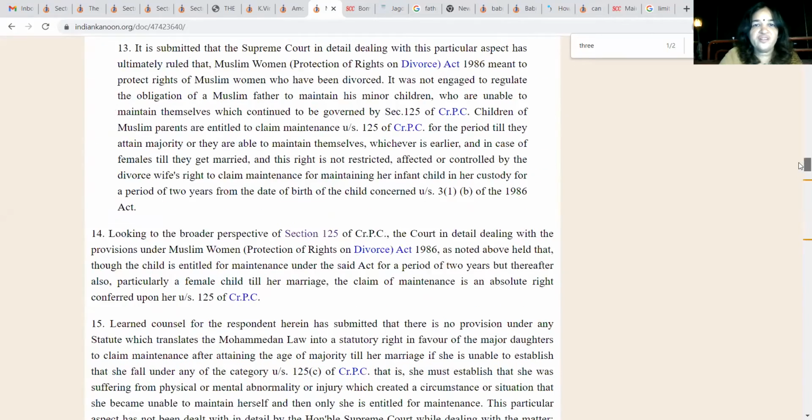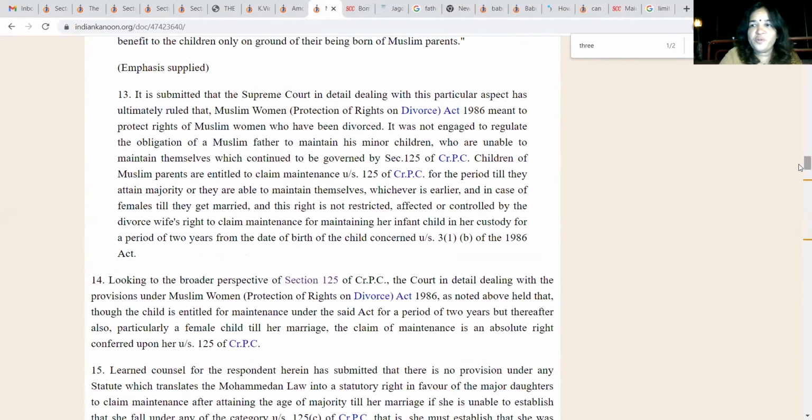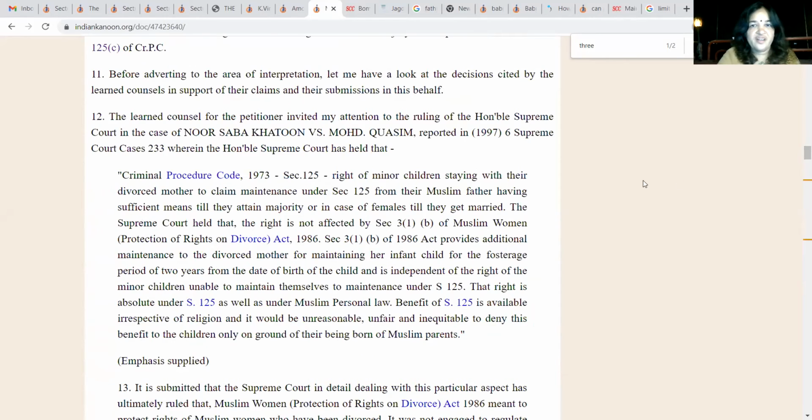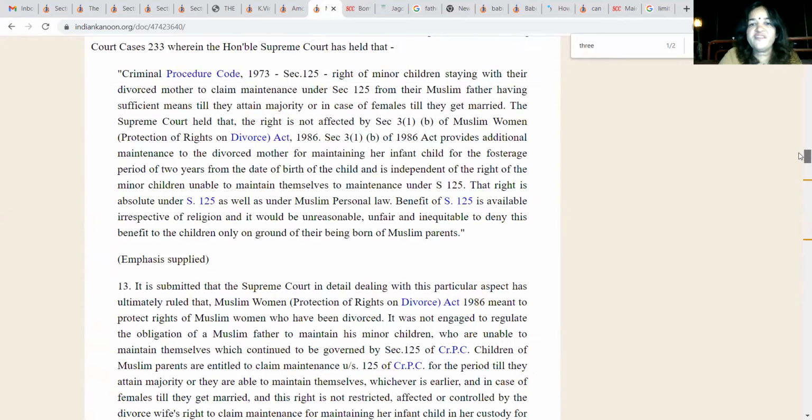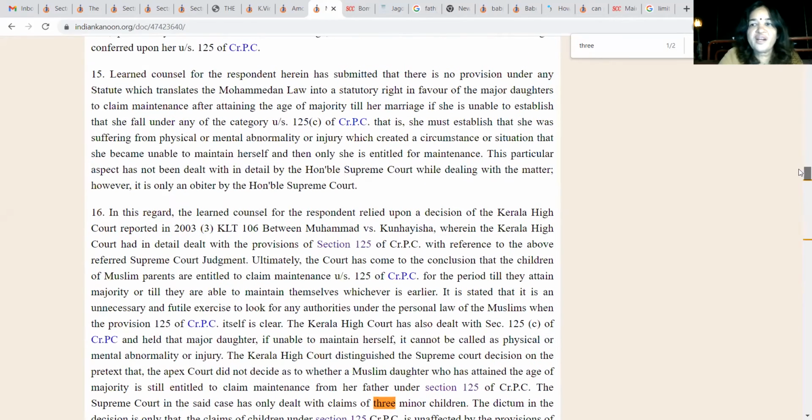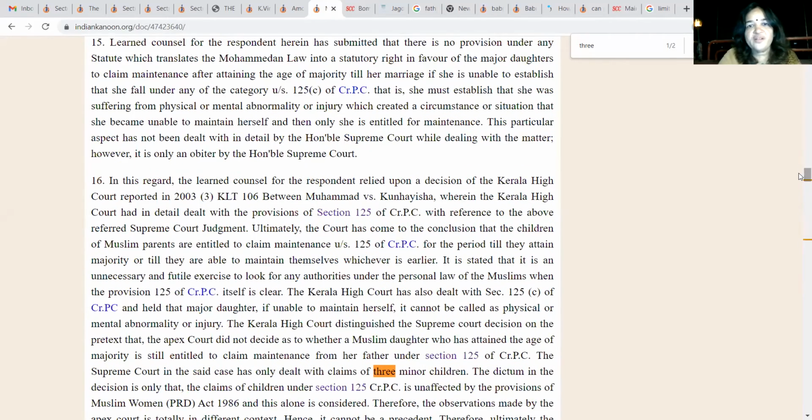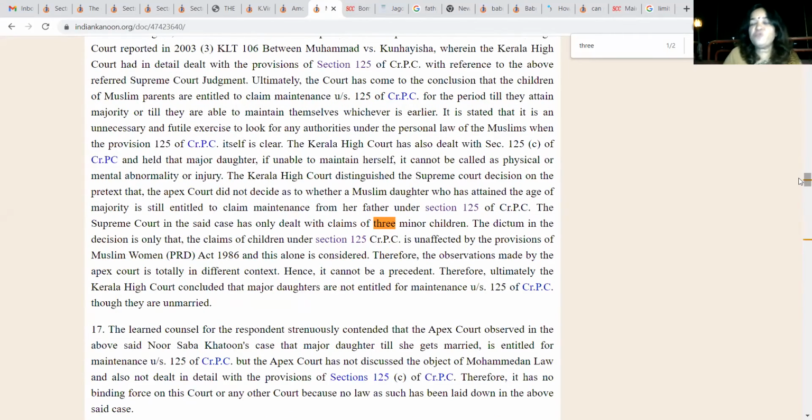Now here, the Supreme Court judgment is that of Noor Saba Khatoon versus Mohd. Quasim. Here the children were very young and they were minor. So the Kerala High Court relied upon this judgment, but the Merunisa judgment says that there the children were minor and there was no unmarried daughter who was actually major.